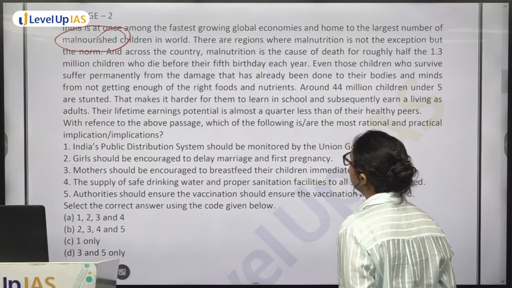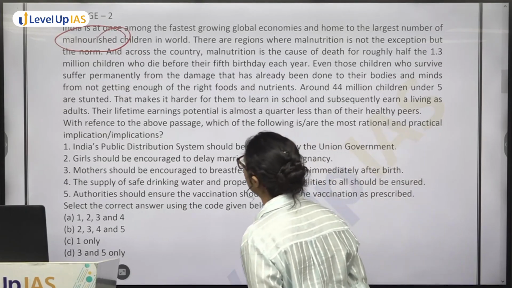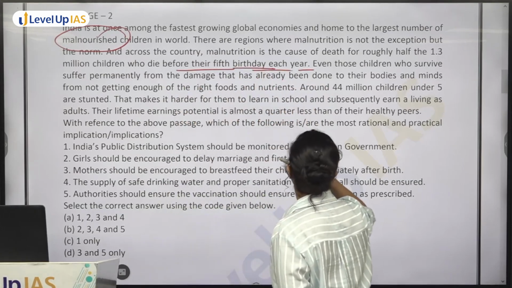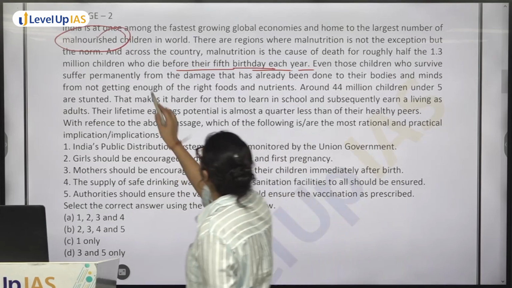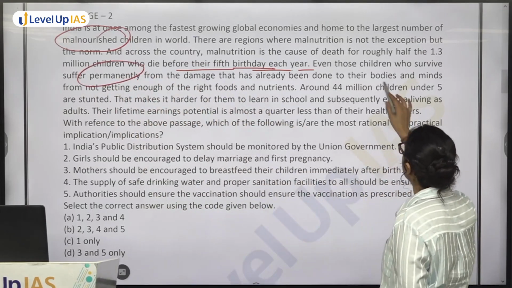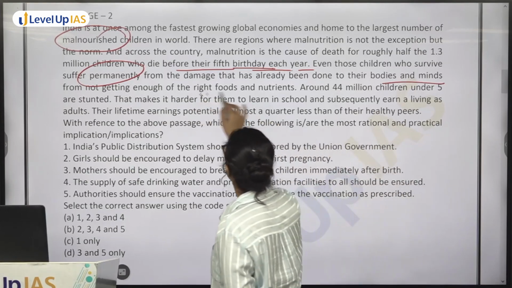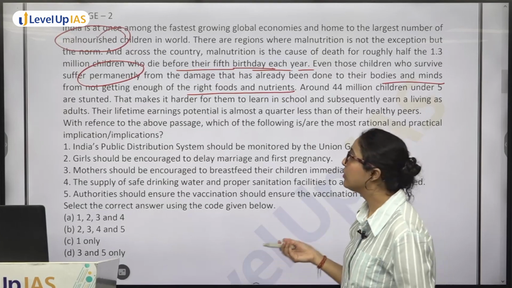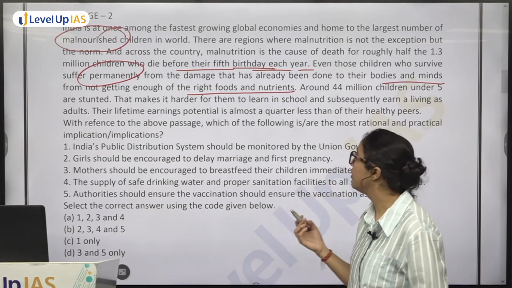And across the country, malnutrition is the cause of death for roughly half the 1.3 million children who die before their 5th birthday each year. Even those children who survive suffer permanently from the damage that has already been done to their body and mind from not getting enough of the right foods and nutrition. Okay, so even those who survive, they also face damage from not getting enough nutrition and everything.